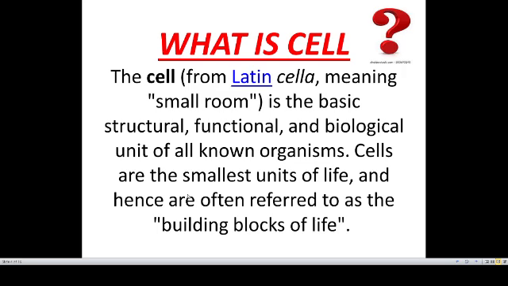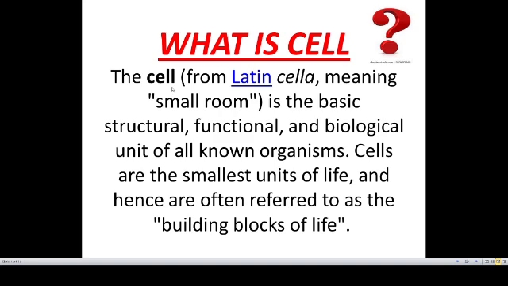Now, what do you mean by building blocks of life? Why do we say that? Because our body, animals as well as plants, our whole life depends on a cell. It may be single or it may be multiple. So our whole body, our whole functions are dependent on the cell which is present in our body.